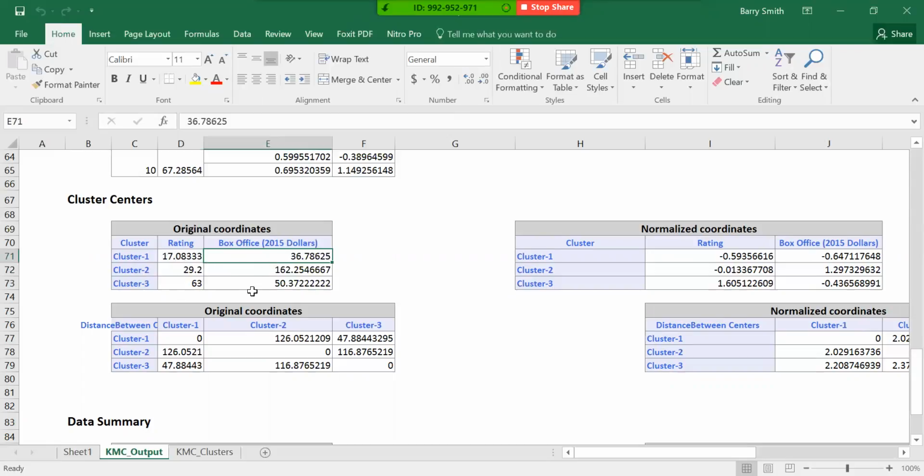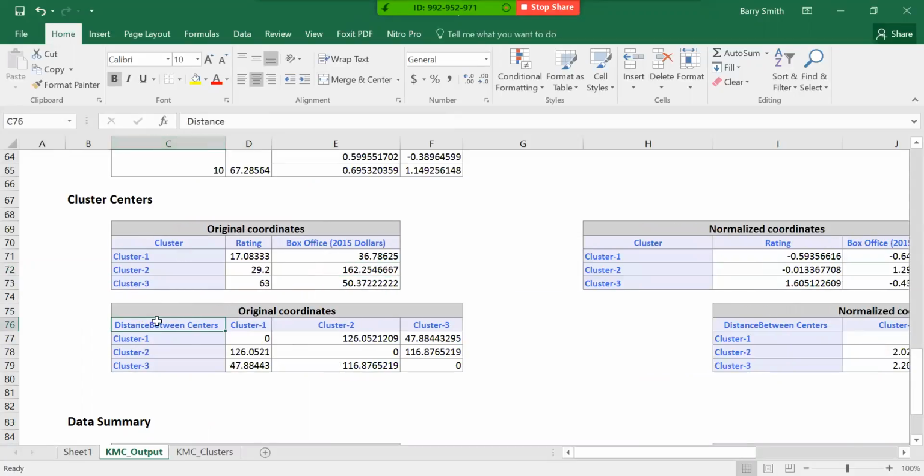So that's kind of how the clusters are working. Lowest rating to the highest rating, and this is like the lowest dollar, mid dollar, and then high dollar, okay? So the next thing we need to really look at is that the original coordinates aren't really good for looking at the distance between clusters, and that's what this is, distance between cluster centers.